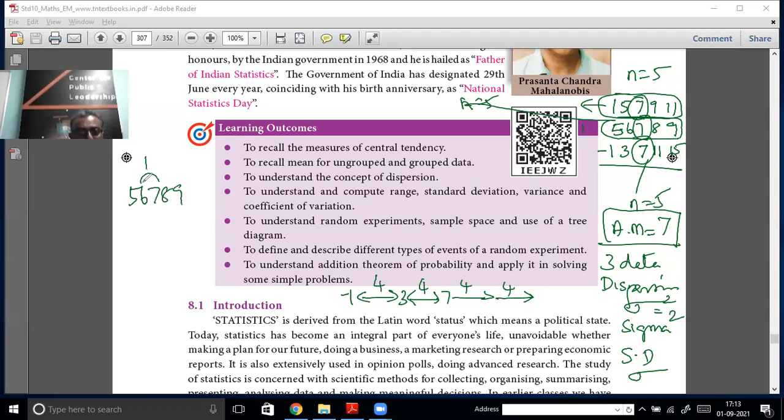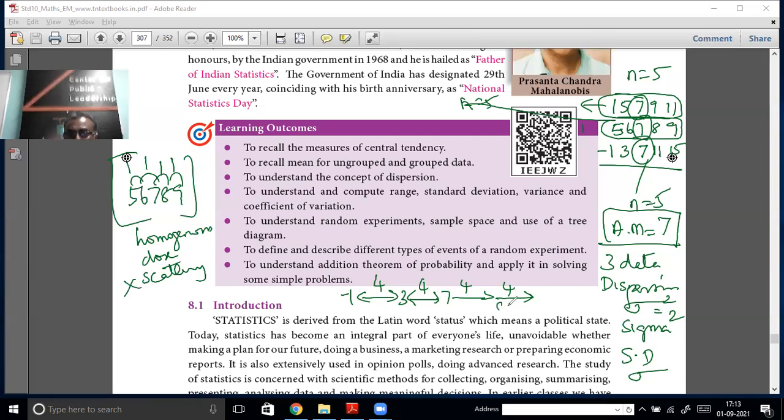There is only 1, only 1, only 1, only 1. This is very close together. So this group is called homogeneous, or a very close group. Very little scattering. But this group is very much scattered and it is heterogeneous. That is what you have to understand.